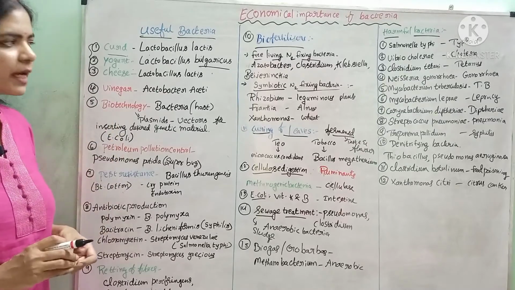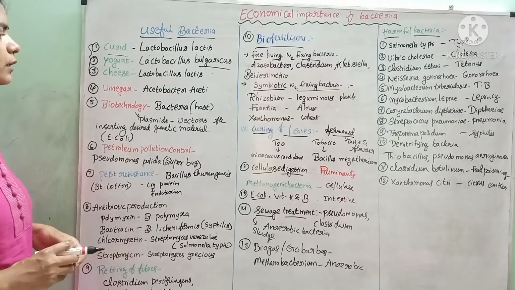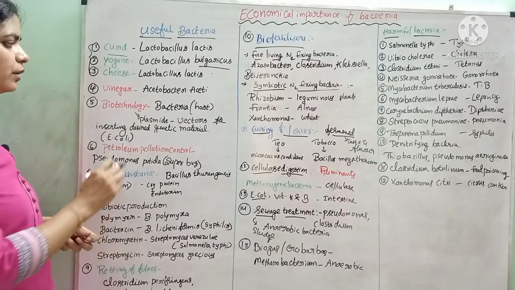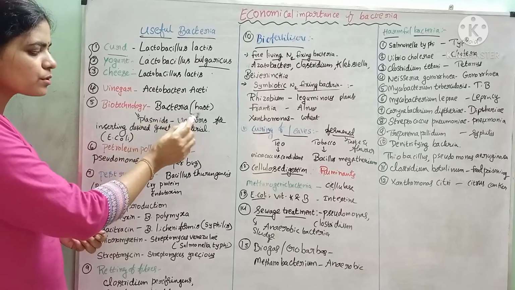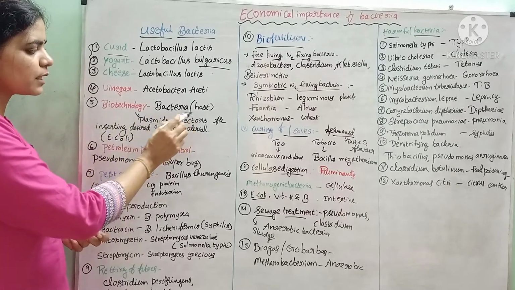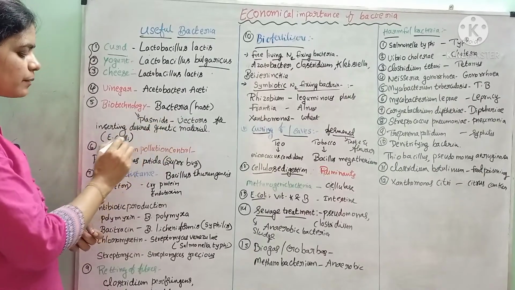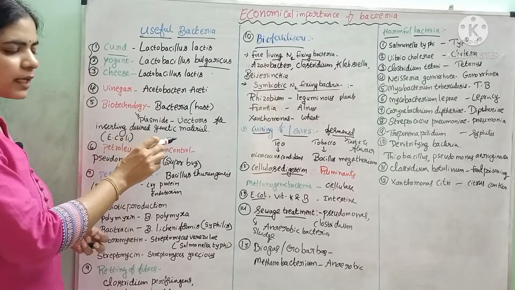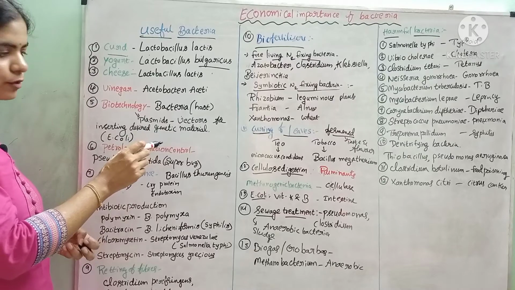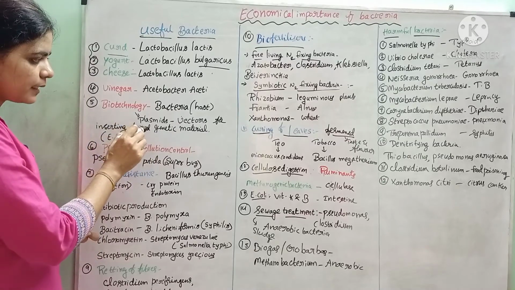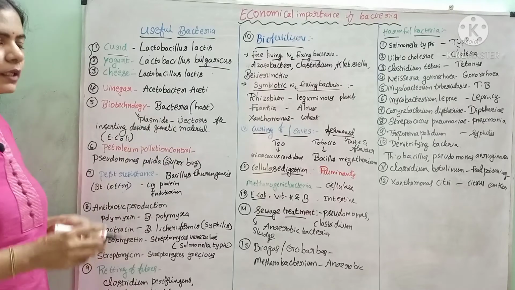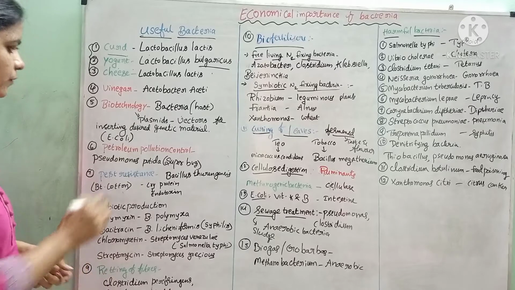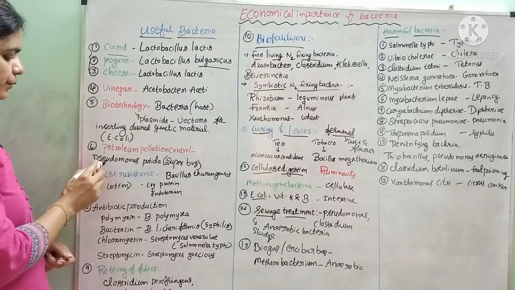In biotechnology, the uses of these bacteria are vast. In your future lessons, you will study about rDNA technology, in which we will study about hosts, vectors and all those things. We use bacteria as a host. Some E. coli are used as a host, and in that bacteria there are some plasmids. In our last classes, we studied that plasmids are extrachromosomal genetic material. Those plasmids are collected and taken as vectors, and into those vectors some desired genetic material is inserted. We will study it later. So in biotechnology also, bacteria are used.